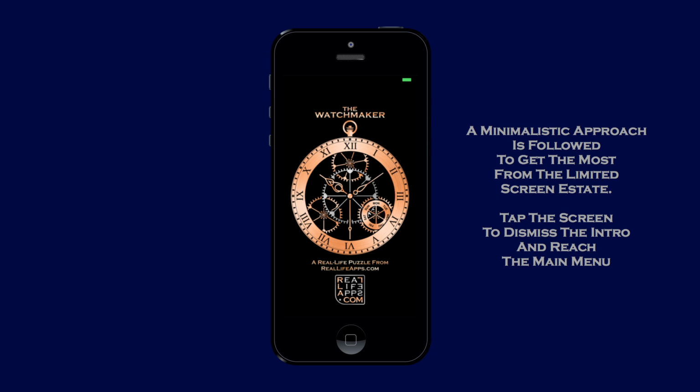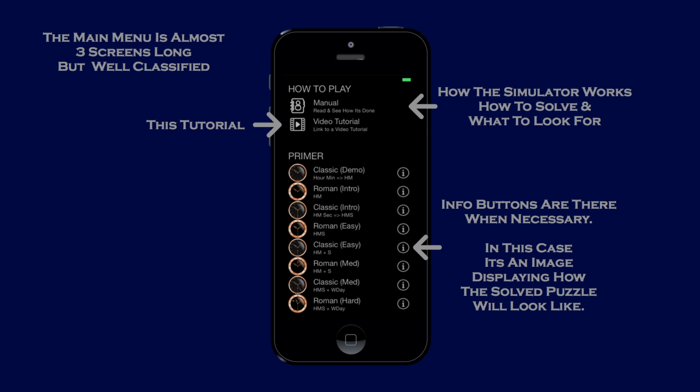A minimalistic approach is followed to get the most from the limited screen estate. Tap the screen to dismiss the intro and reach the main menu. The main menu is almost 3 screens long, but well classified.